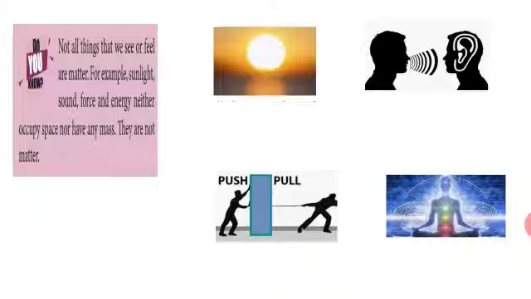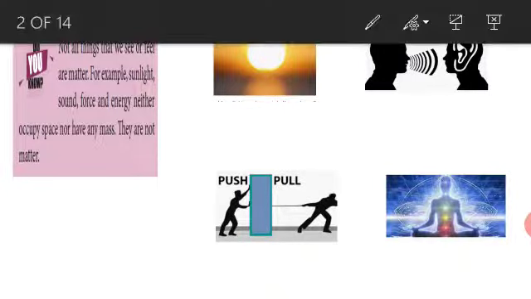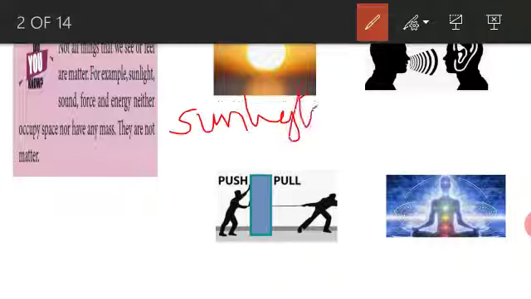That's it. Take one example, sunlight. Is it matter? No. Sunlight is not matter because it does not occupy any space. Keep it in your mind, students.